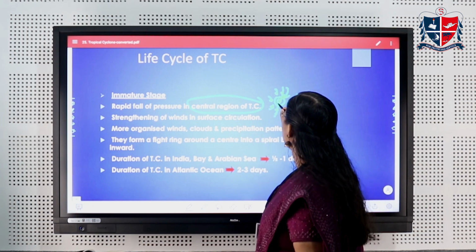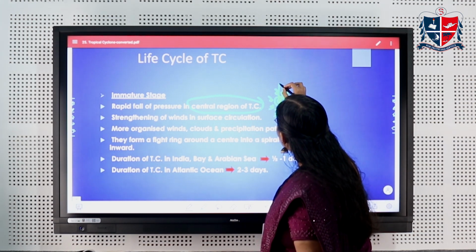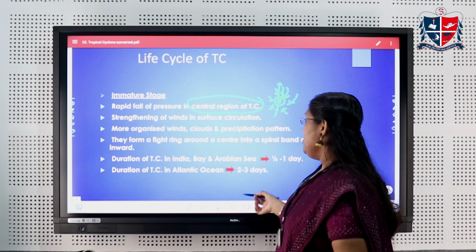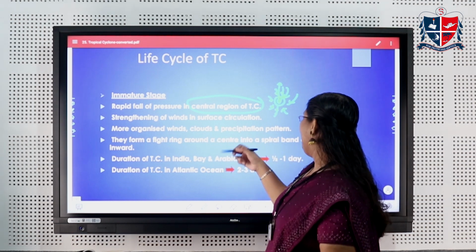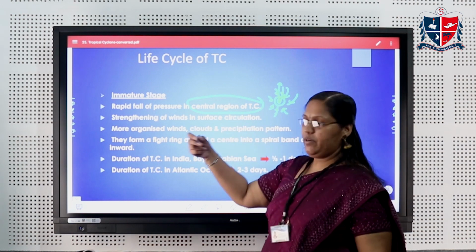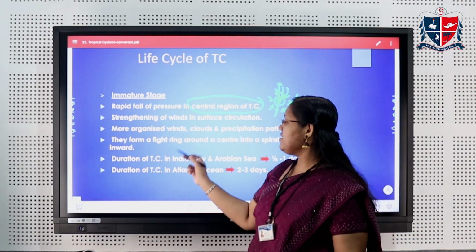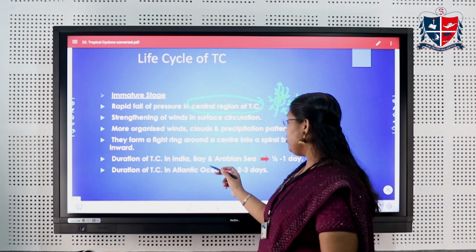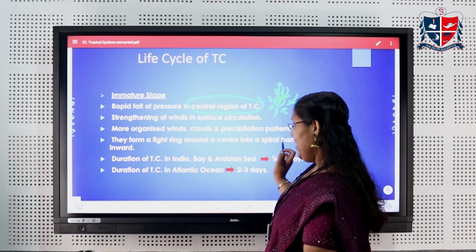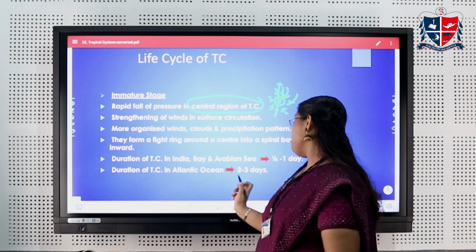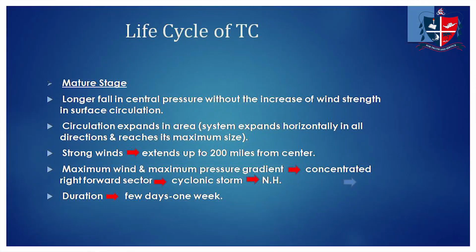When the surrounding air comes into this low pressure center, it begins to rise and forms clouds. It can form a ring around the center into a spiral band. It is just spiraling inward. And the duration of this immature stage in India, over the Arabian Sea, is about half to 1 day, and in the Atlantic Ocean the duration is about 2 to 3 days.